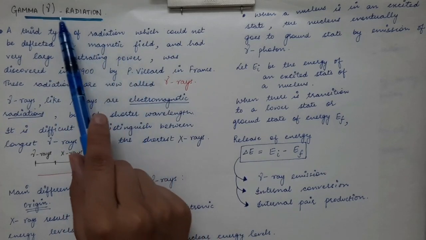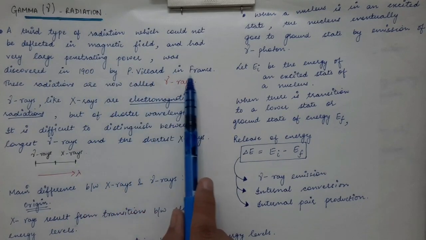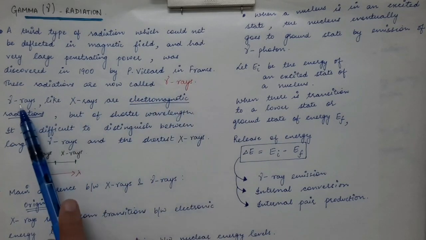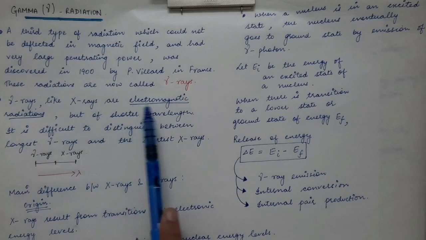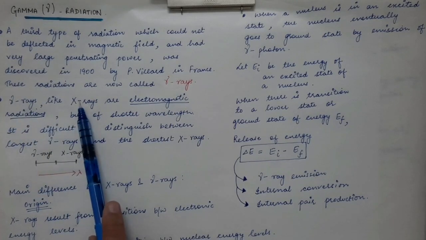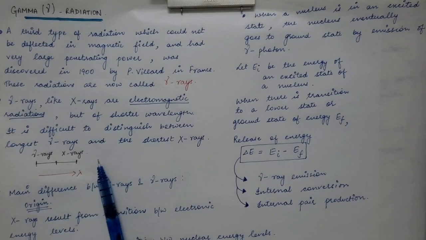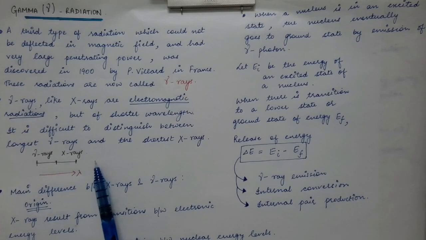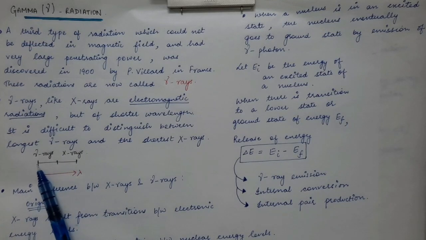This gamma radiation was discovered in 1900 by P. Villard in France. These radiations are called gamma rays. Gamma rays are similar to X-rays. These are electromagnetic radiations, but there is a difference between gamma rays and X-rays. Now the spectrum that you are well aware of, the electromagnetic spectrum. First of all you have UV rays, then you have X-rays, then you have gamma rays.